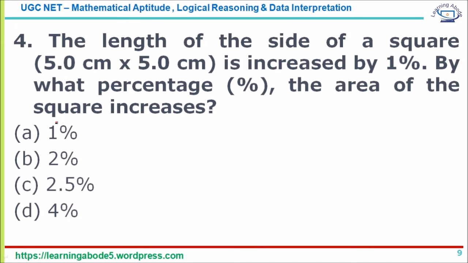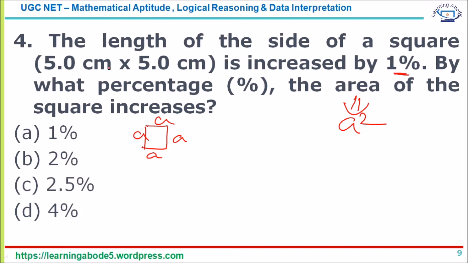by 1%. By what percentage does the area of the square increase? Okay, so the area of the square, we know the formula: if you have a square whose sides are a, the area of the square is a squared. Now the problem with this question is that this number, 1%, is a problem here, because 1% of 5 centimeters is 0.05. So the new side value becomes 5.05.